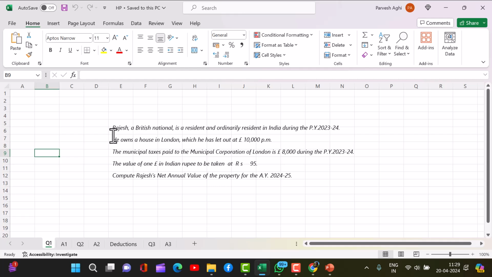Okay, just read this question. Rajesh, a British national, is a resident and ordinarily resident in India during previous year 23-24. He owns a house in London which he has let out for 10,000 pounds per month. The municipal taxes paid to the Municipal Corporation of London is 8,000 pounds during the previous year 23-24. The value of £1 in Indian rupees is to be taken at rupees 95. Compute Rajesh's net annual value of the property for the assessment year 24-25.